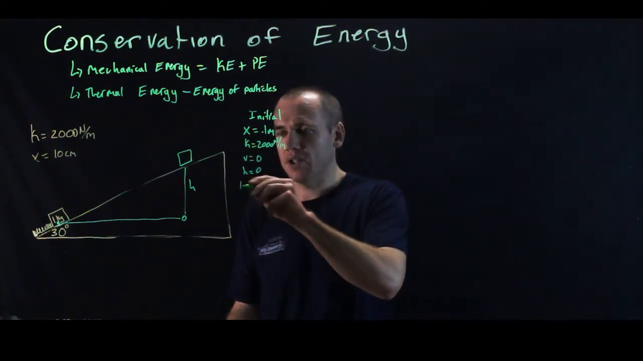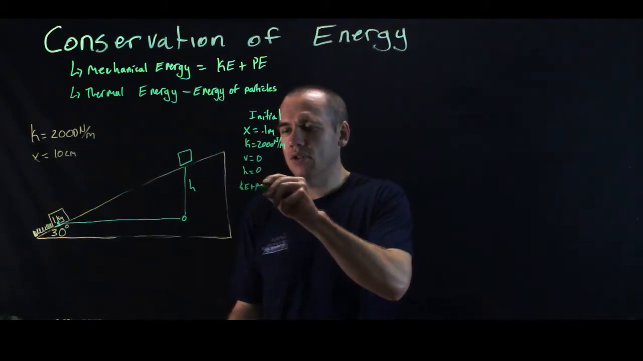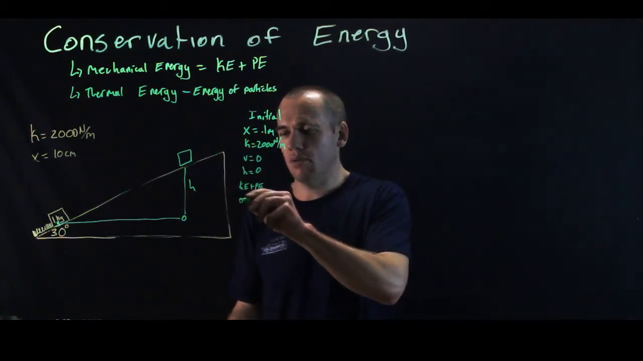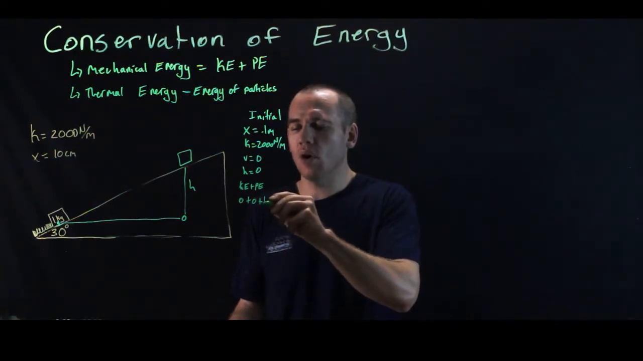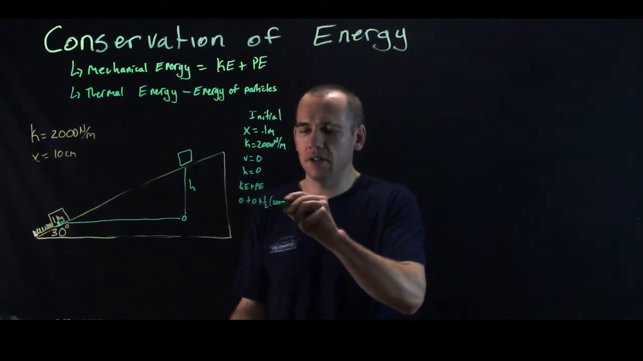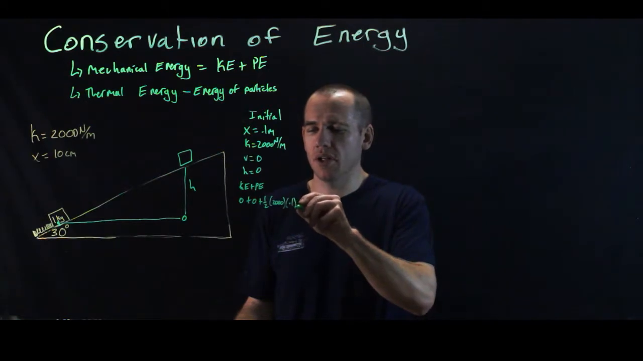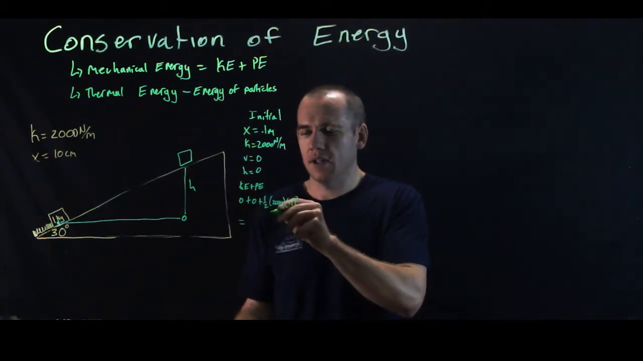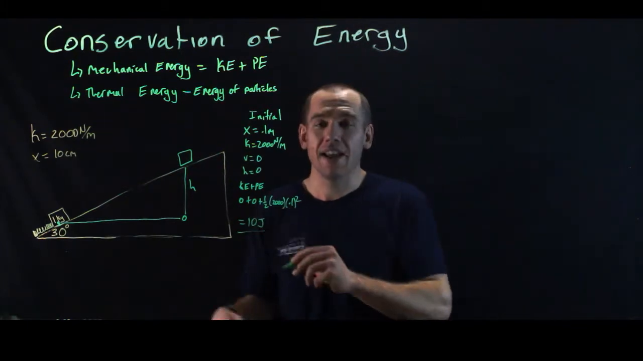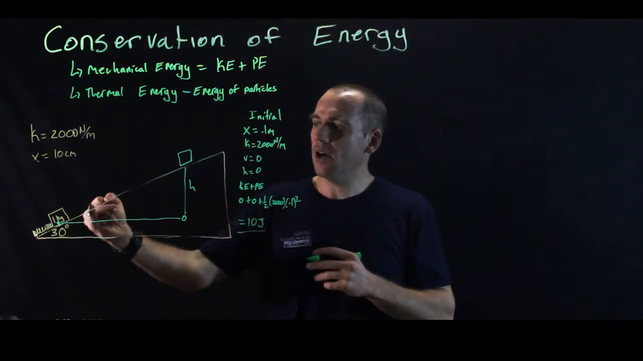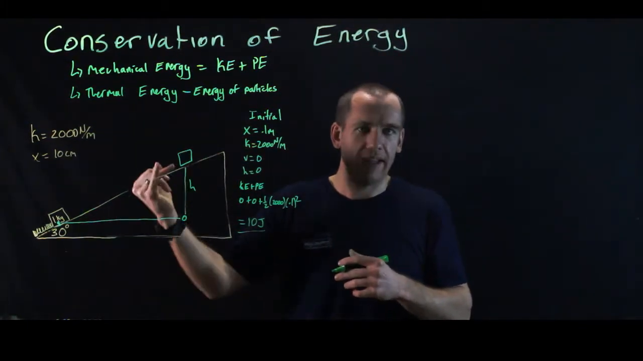Which means initially its total energy, which is kinetic plus potential, is equal to 0 for kinetic plus 0 for gravitational potential plus 1/2 of 2,000 times 0.1 squared, which is 1,000 times 0.01, which is 10 joules of energy. That means everywhere along this incline it will have 10 joules of energy.